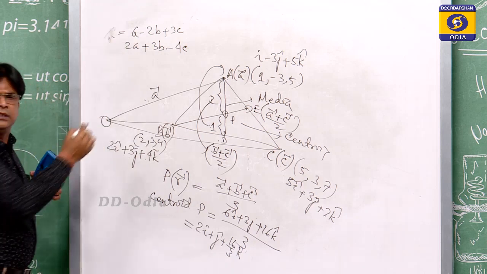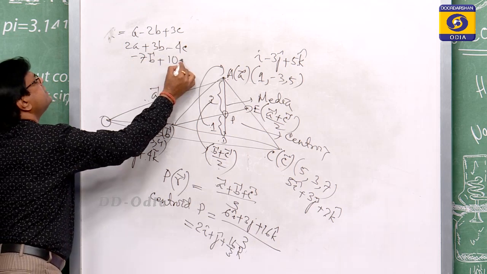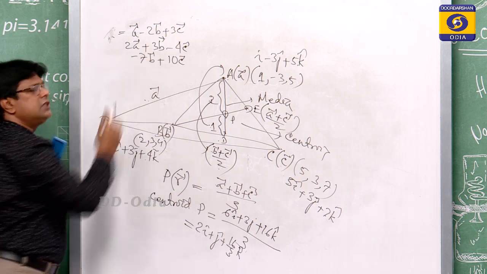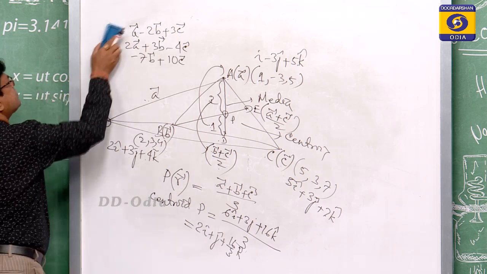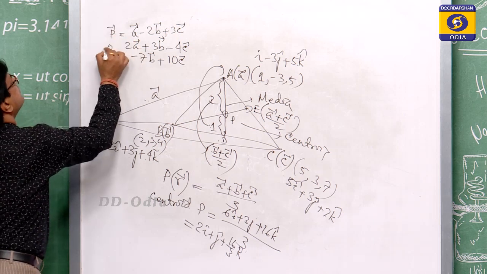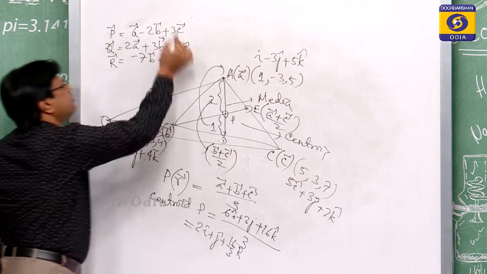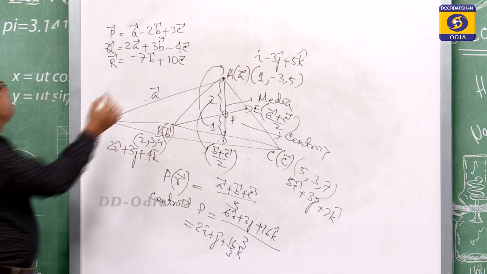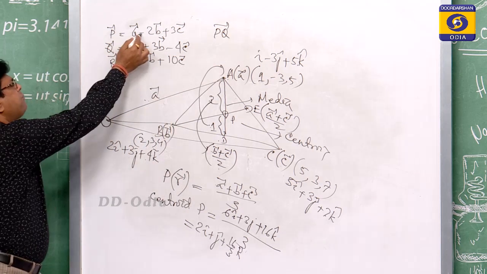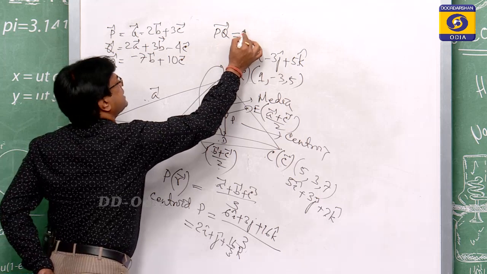And another is minus 7b plus 10c. These 3 vectors are given as, suppose, P vector, Q vector and R vector. So, this is a position vector PQ. You can easily find out the PQ vector, because this is a point, this is a point. So, PQ vector can be expressed as some scalar